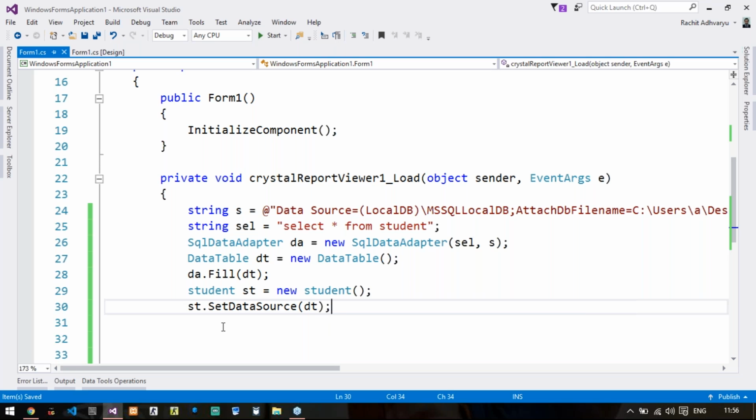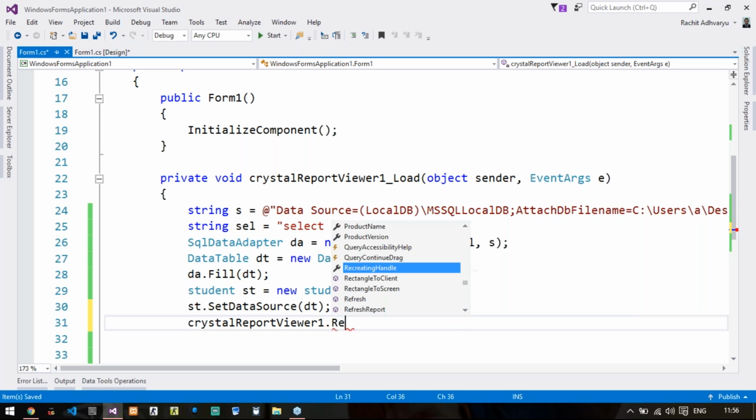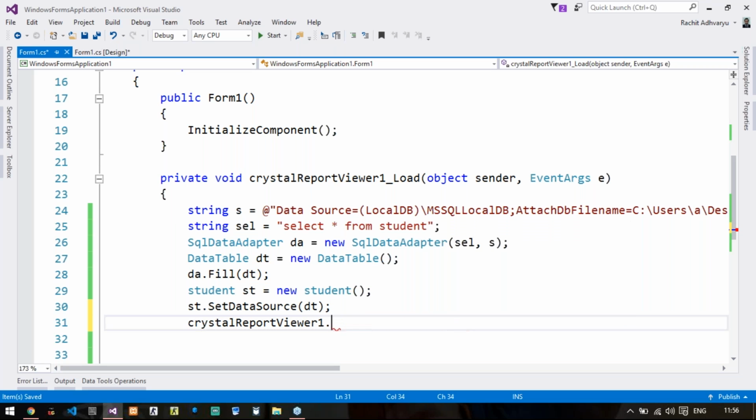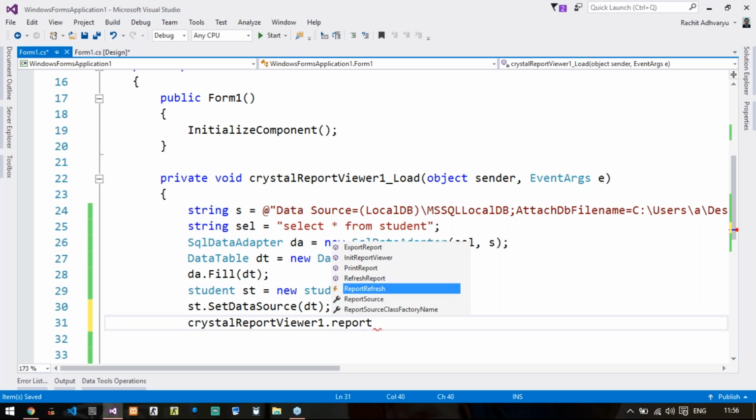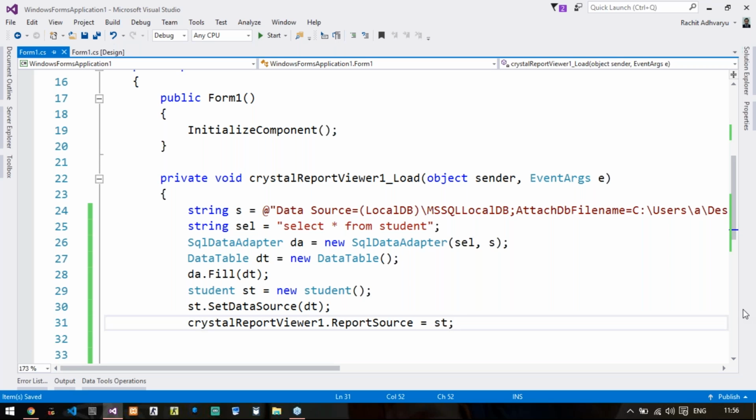Next step, you need to display all these things in your Crystal report viewer. So the next step will be CrystalReportViewer1.ReportSource equals st. That means you are just giving the object of the Crystal report.